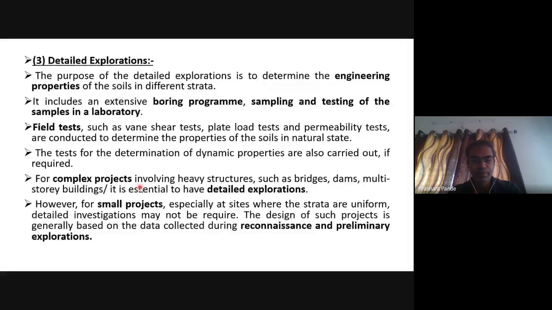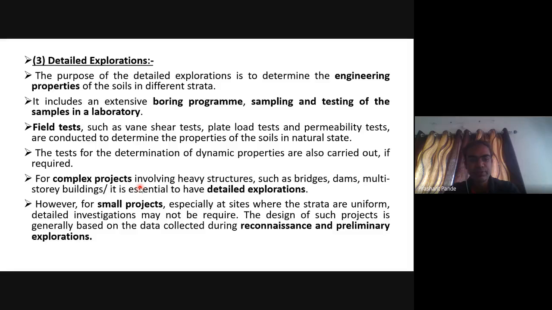In this detailed exploration stage, we generally determine the engineering properties of soil in different strata, and this includes a boring program, sampling, and testing of samples in the laboratory.